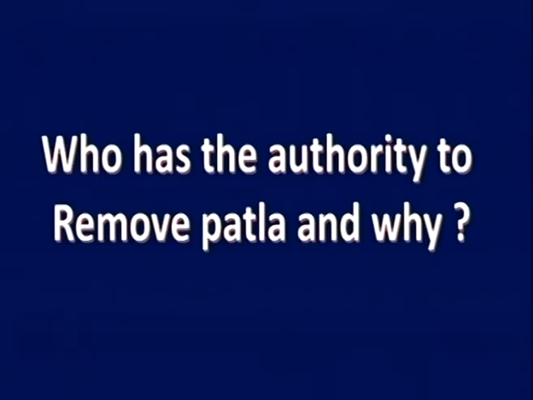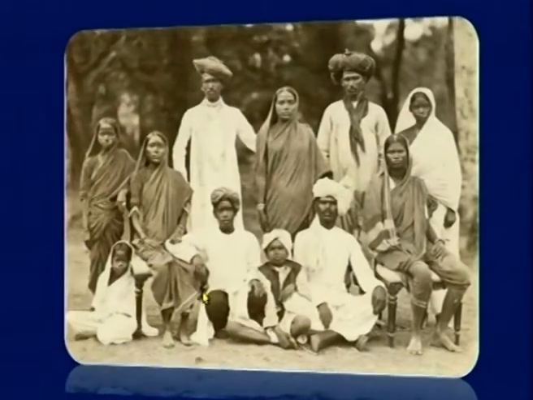Alright. Who has the authority to remove Patla and why? Suppose sometimes Patla may become arrogant. He may not listen to anyone. He may give severe punishments or something which people do not like. So, who has authority to remove him? It is Panch. Panch has the authority to remove Patla.